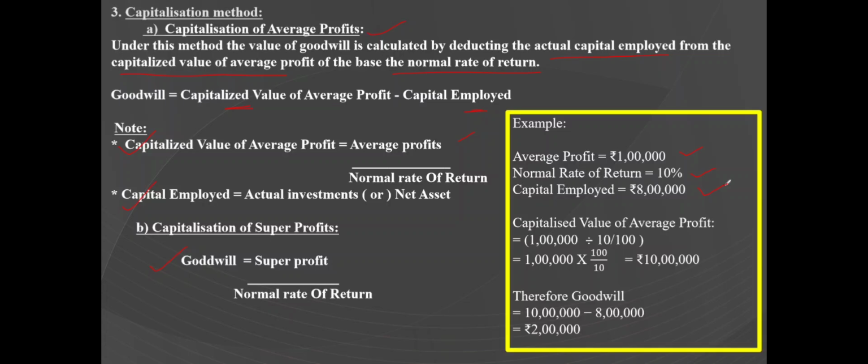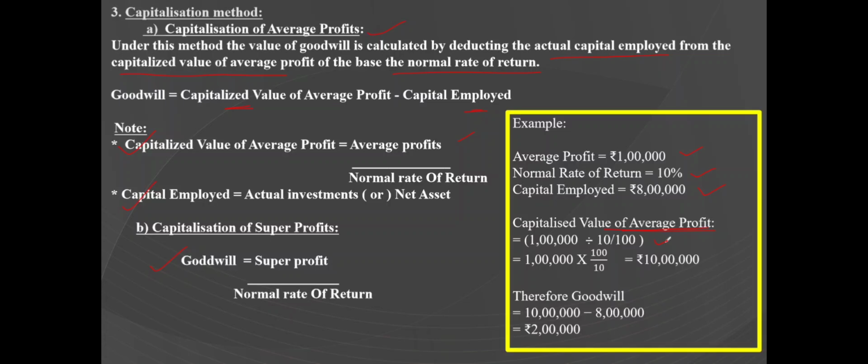First, we have to find out the capitalized value of the average profit, that is equal to the average profit divided by the normal rate of return, that is 1 lakh divided by 10 by 100, which can also be written as 1 lakh into 100 by 10, which is equal to 10 lakhs.